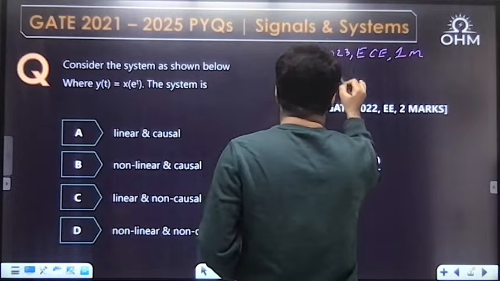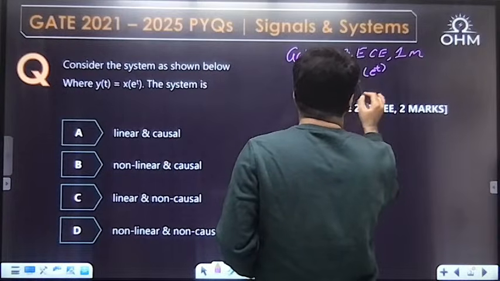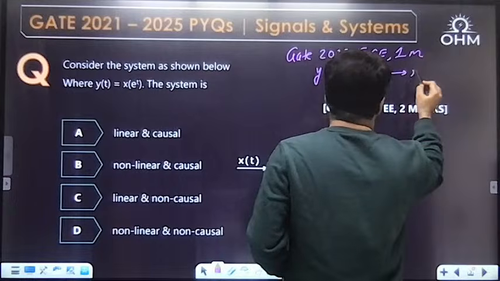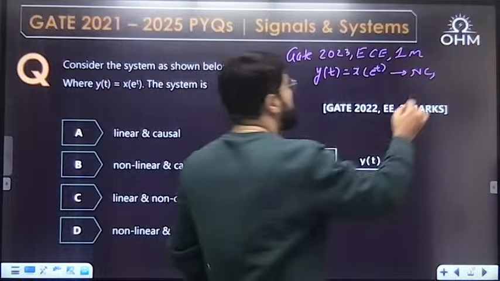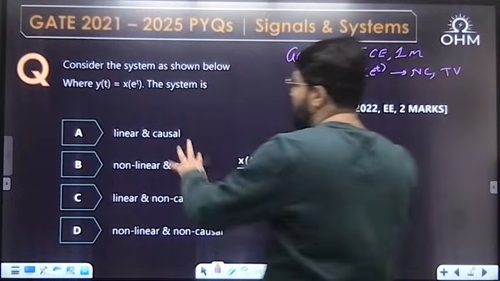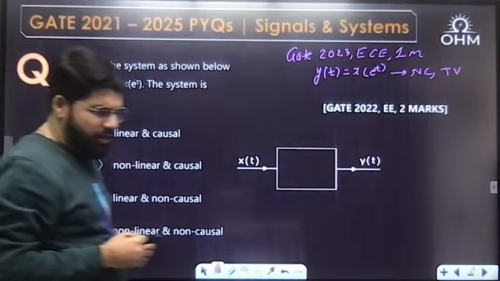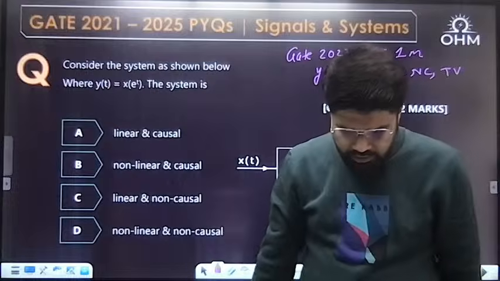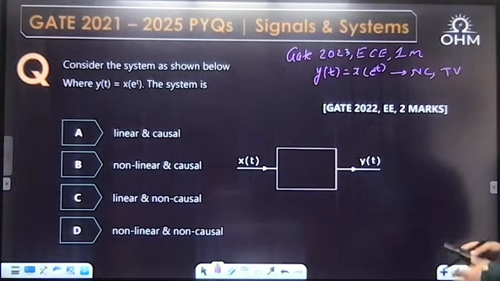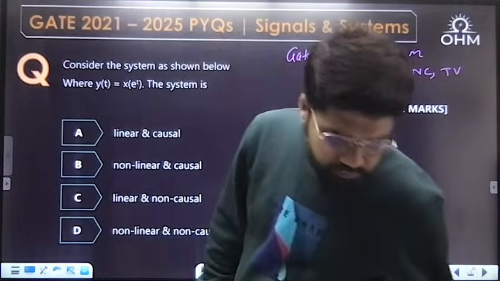The same question was there, y(t) equal to x(e power t), and what you had to check was causality and time invariance. It was non-causal and time variant. Here they are asking about causality and linearity. So come on, you can again participate, check your answers, and keep commenting the answer.